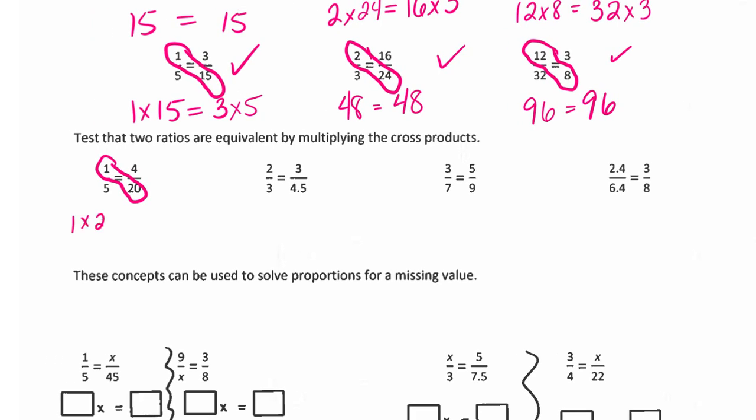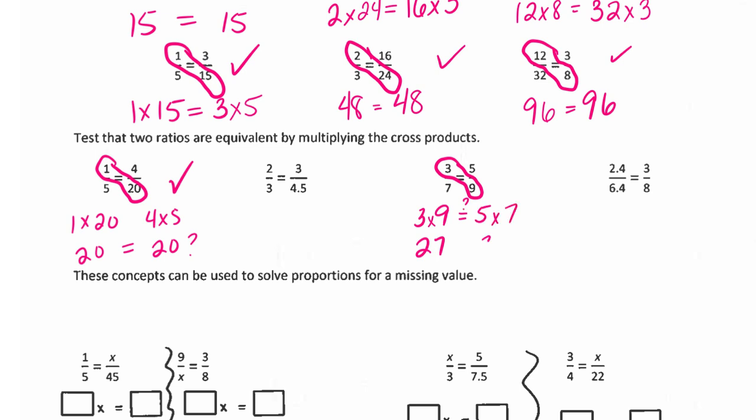So what is 1 times 20? What is 4 times 5? Does 20 equal 20? What about 3 times 9? What is 5 times 7? Do these two equal? That's how you can tell, are these proportional?